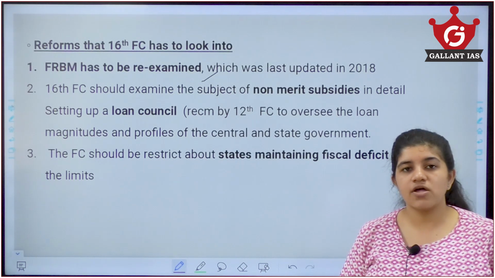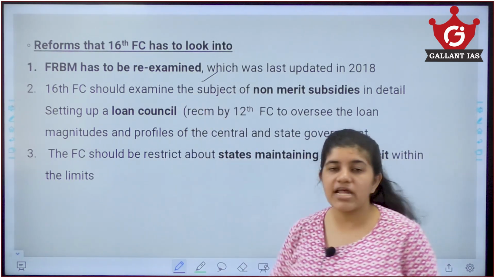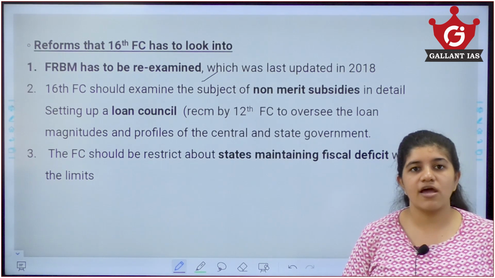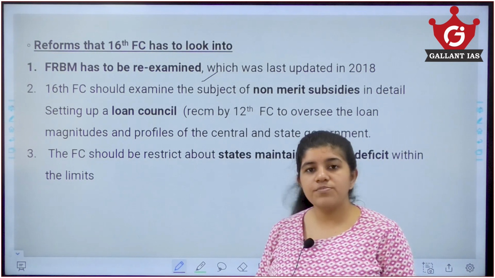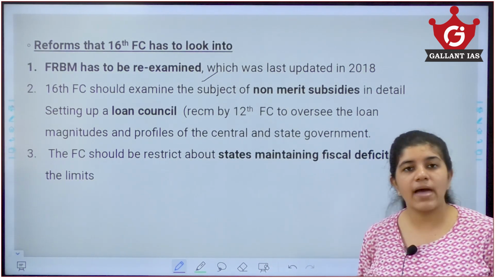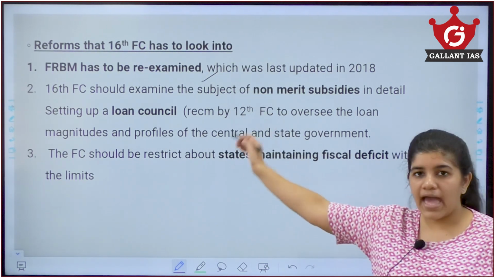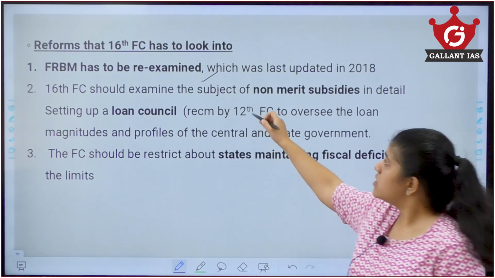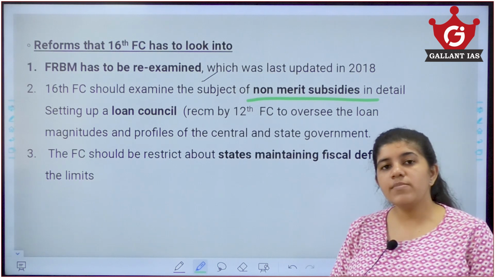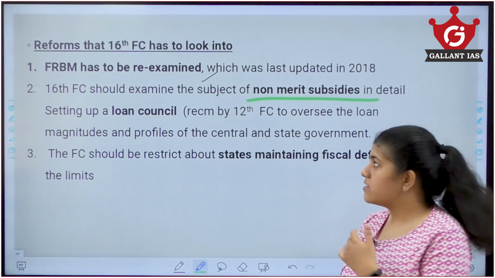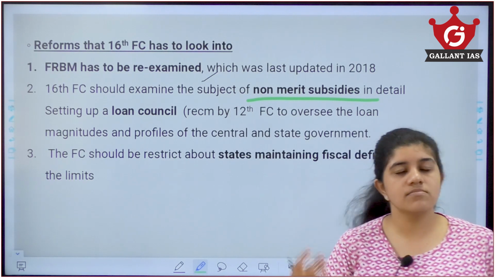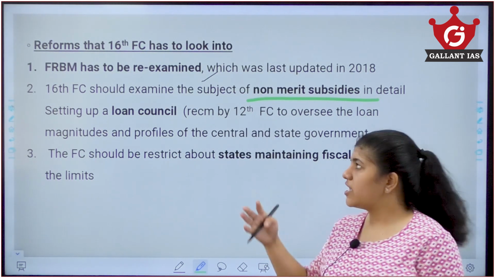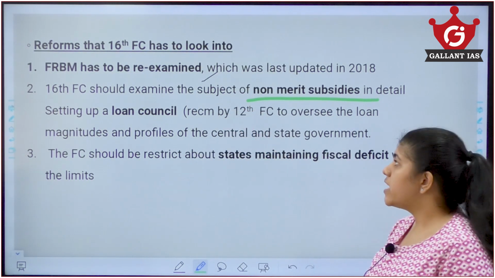Now the geopolitical conditions of India and all our debt, all the budget has had very big change, because of the COVID, geopolitical tensions between India and China and all, there is a requirement of budget on how it should be changed and how the debt has to be managed by the Indian government. So the FRBM Act has to be re-examined by the new committee. Also, a subject of non-merit subsidies. Non-merit subsidy basically means freebies. In case of coming elections or something, if the government or the parties are meant to give more freebies, then it actually is a burden over the budget as well. Thus, that has to be examined.